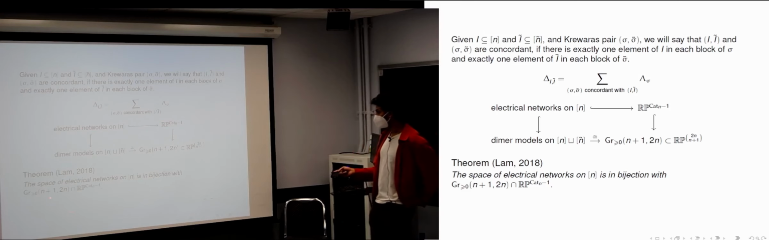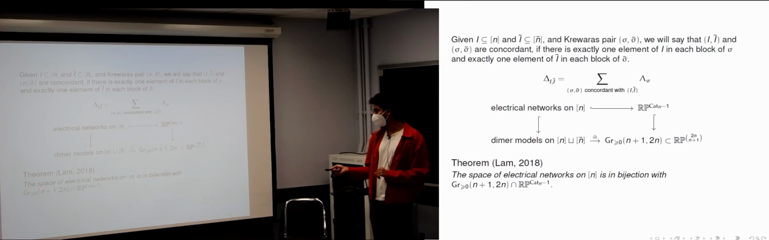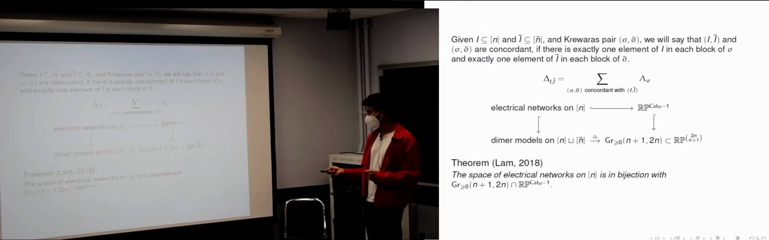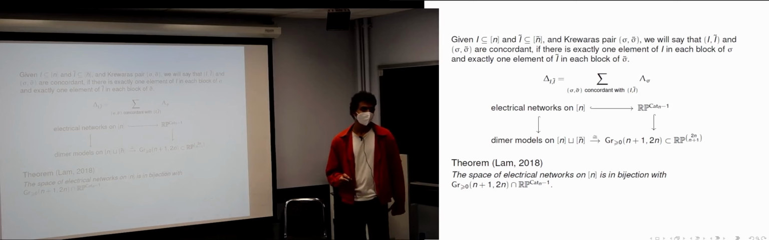So in particular, you're going to end up with something in the intersection, so some slice of the totally non-negative Grassmannian. And Thomas Lam's main result was that if you take the space of electrical networks, or really cactus networks, the slightly generalized notion, then that space is in bijection with this slice of the Grassmannian. So everything that is both in the totally non-negative Grassmannian and in this linear subspace comes from an electrical network.